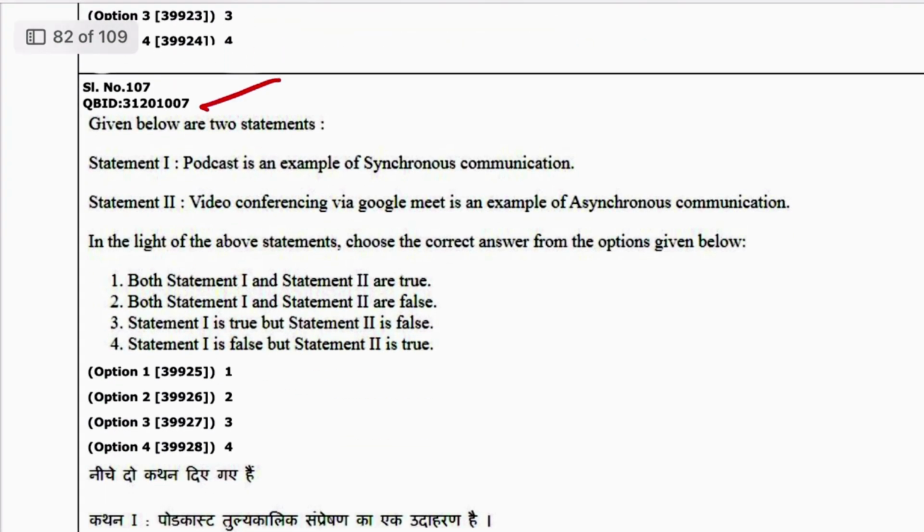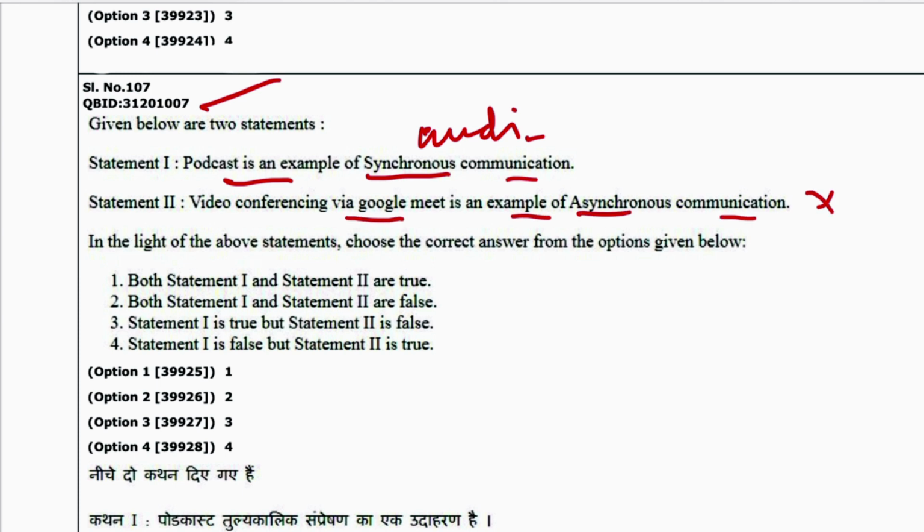Next question number 7. Statement 1 is, podcast is example of synchronous communication. No, this is not a synchronous communication. It is an audio medium communication, है ना. So video conferencing via Google Meet is an example of asynchronous communication. No, this is wrong. See, when you are conferencing, there are several people who are now synchronized to one person who is taking the meeting. So this is synchronous and this is non-synchronous. So both are false. 2 is the answer.